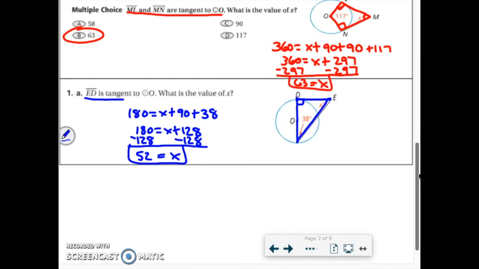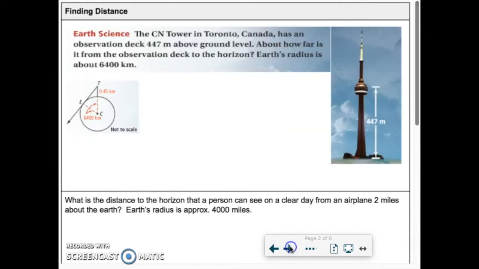So if there's a tangent line, it touches the circle once, it touches right at a radius, and it's going to be 90 degrees to that radius. We can also use tangents to find length. So on these ones, make sure you take really good notes. Kind of a more challenging question here right away.